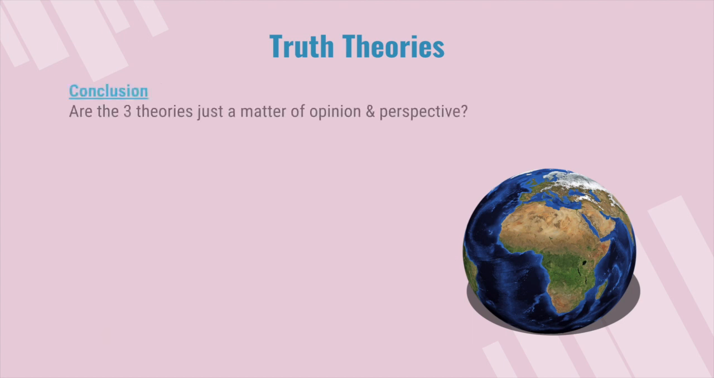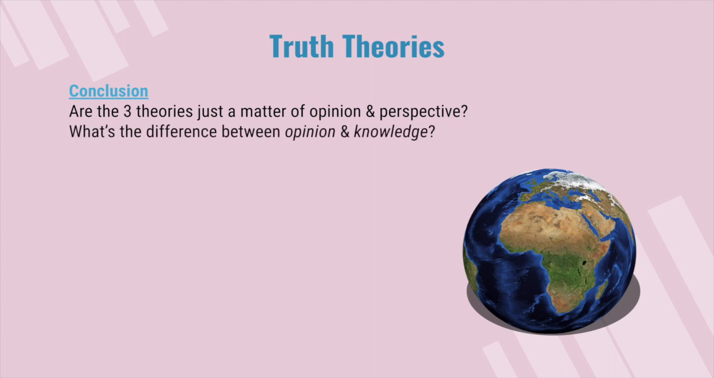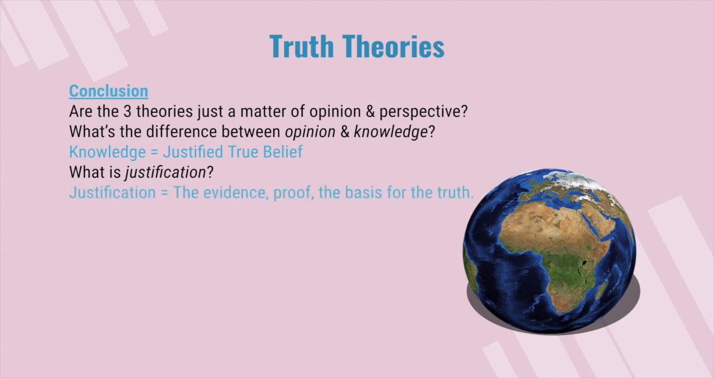The conclusion that we want to draw is in asking, are the three theories just a matter of opinion and perspective? Well, what's the difference between opinion and knowledge, right? Knowledge we want to define as justified true belief. What is justification? Well, justification is the evidence, proof, or the basis of the truth. All right, so we can have a belief, also known as an opinion.